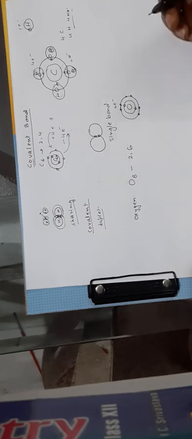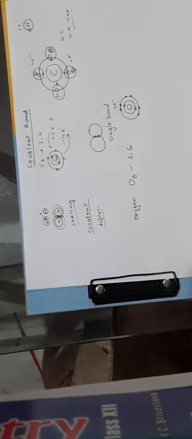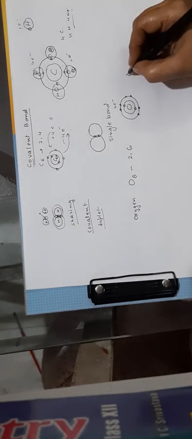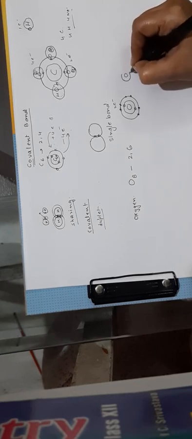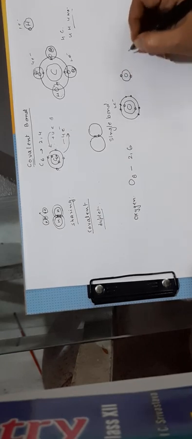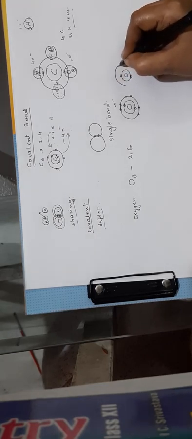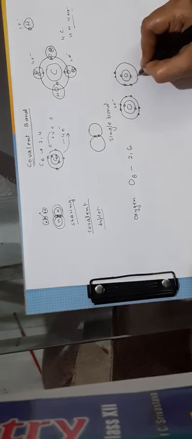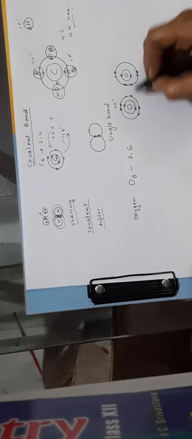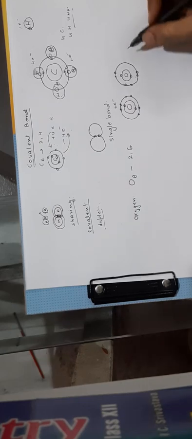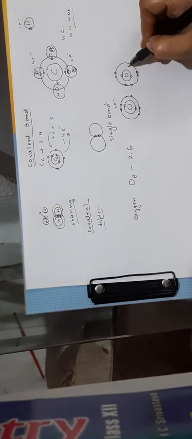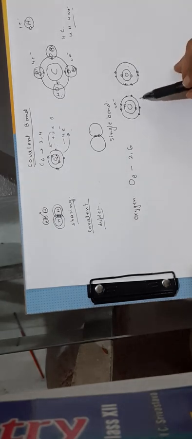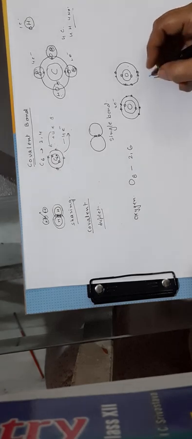But just suppose there is no other element in the surroundings to form a bond. Only oxygen atoms are there. So if there is another oxygen, it will also have 2 electrons in the first shell and 6 electrons in the second shell. Now if these two want to combine and complete the octet, what is the way out? 2 required by this one, 2 required by this one. So they find another way out. They share 2 electrons each. So let us see what the condition is after sharing.